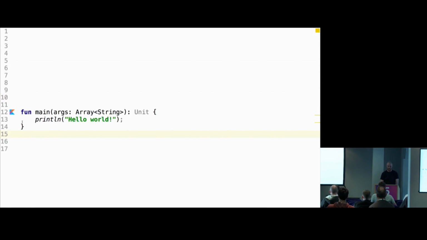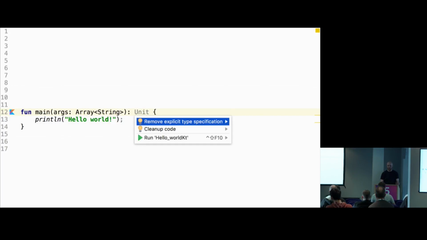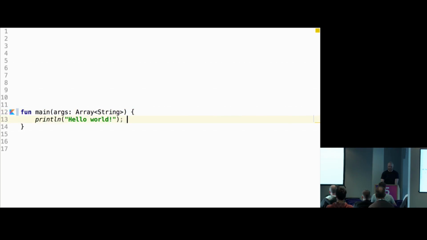Right. So what's going on here? Fun is a keyword. Main is the entry point, like in all C languages. The args is the arguments passed from the command line. Array is an array of inputs, and the return type is capital Unit, which is like void in C# or C. Unit is optional, so we can kind of drop it. Then curly braces, classic thing.